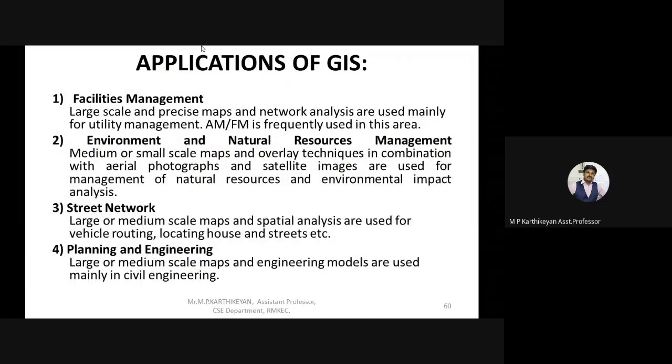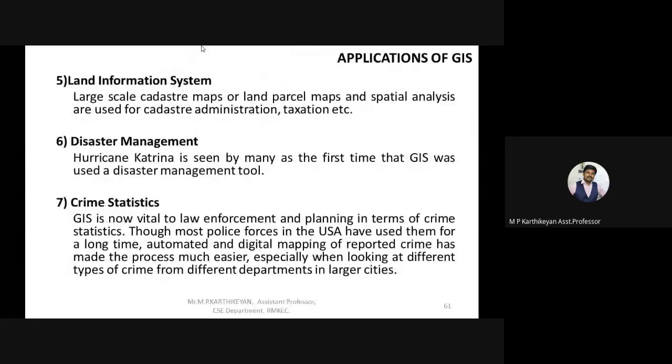Okay, so moving on to the fifth one. This is also similar to the last one. Land information system is about precautionary measures we are going to take. A large scape of land is being monitored, and if it is being segregated into some other category, we can monitor it through this itself.